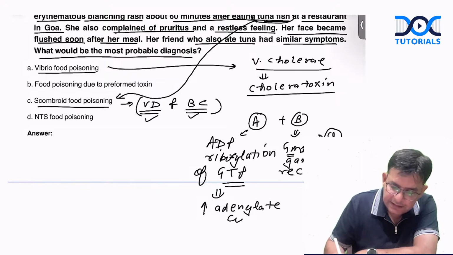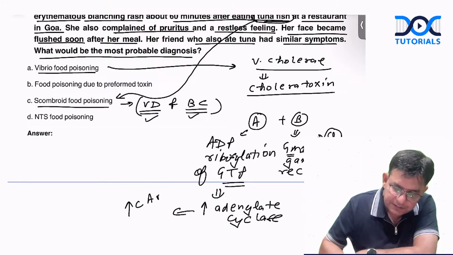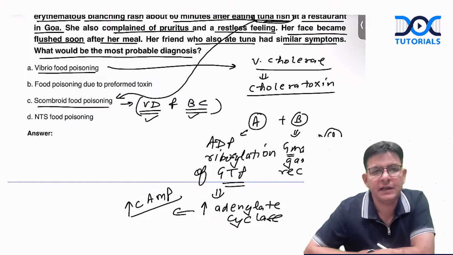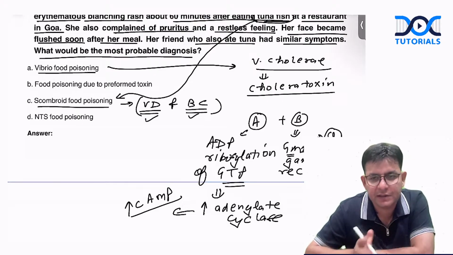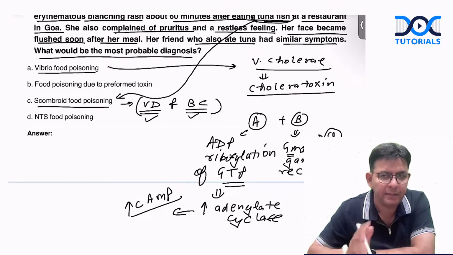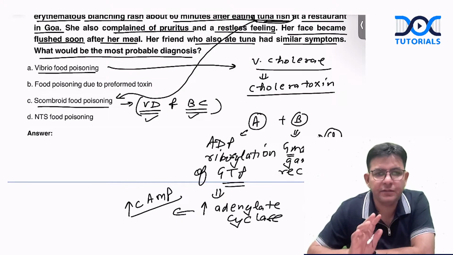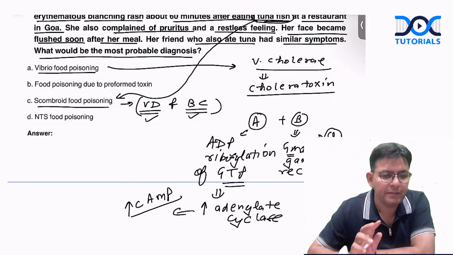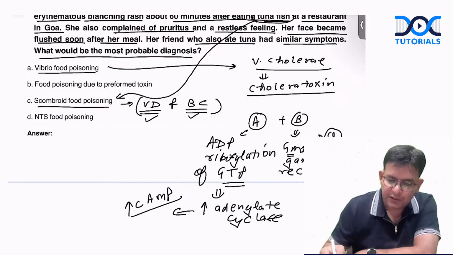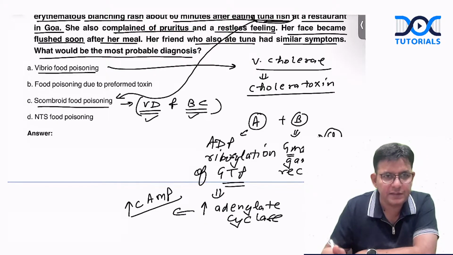And this adenylate cyclase activity leads to what? Increase in cyclic AMP. And this increase in cyclic AMP pushes what? Intracellular water into the lumen, and the patient has what? The massive watery diarrhea. Okay, massive watery diarrhea. So definitely the questions will come around this particular one every time. So you should know about this.